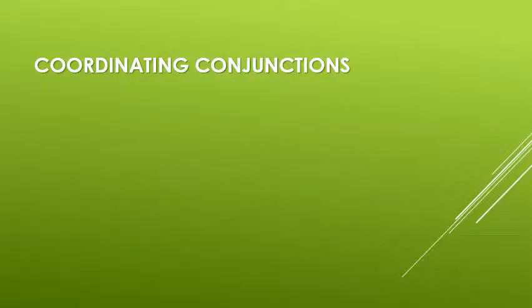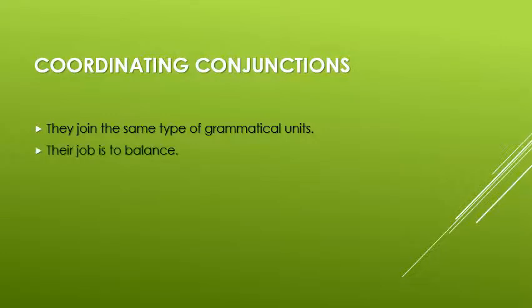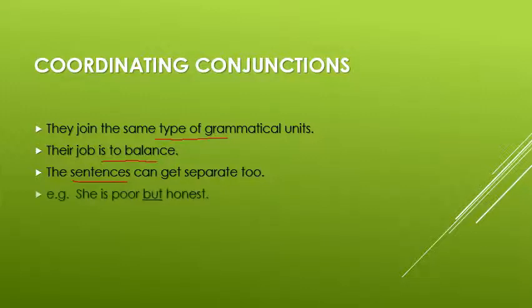Now let us move on to coordinating conjunctions. They join the same type of grammatical units. Their job is to balance. The sentences can get separated too. So if you want to identify coordinating conjunctions, just try to break the sentence in two parts. Example, she's poor but honest.